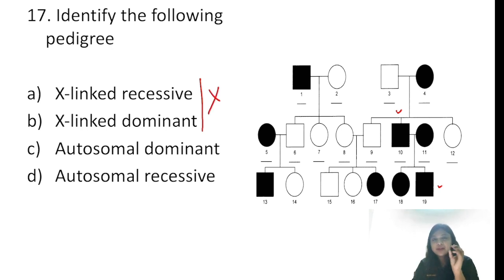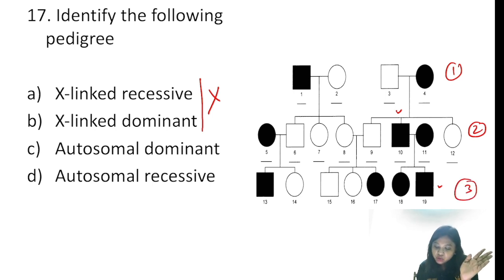Why? Because the father can pass the X chromosome only to daughters, not to sons, so X linked goes out of the question. Now look at the 3 generations. This is generation 1, this is generation 2, this is generation 3. See, from 1 to 2, the generation is skipped. Here, none of them is affected.